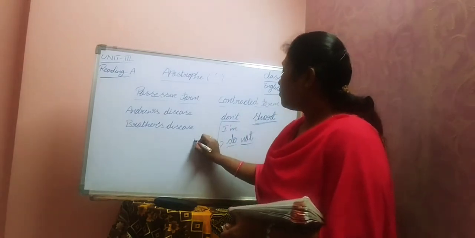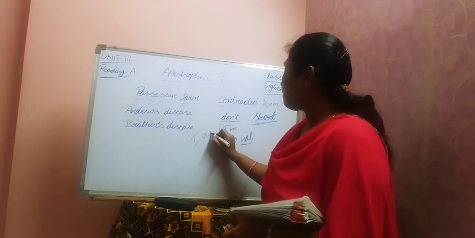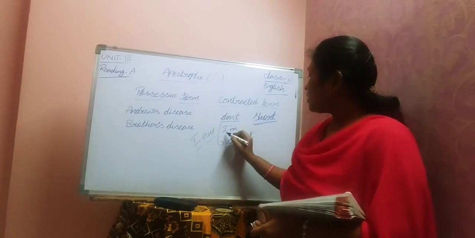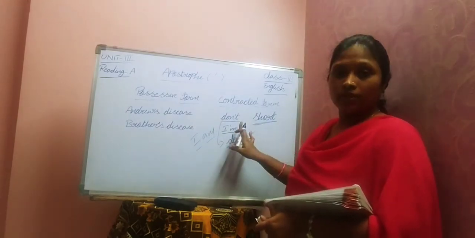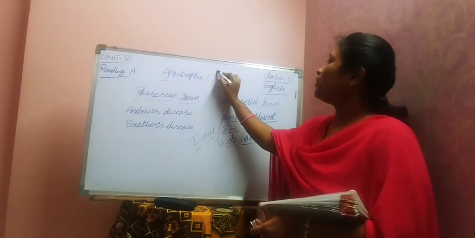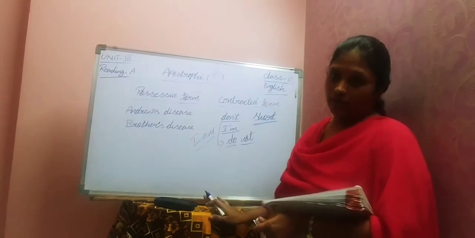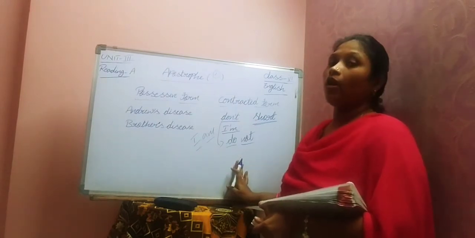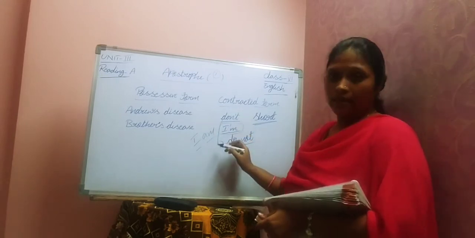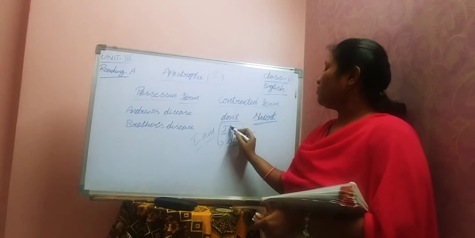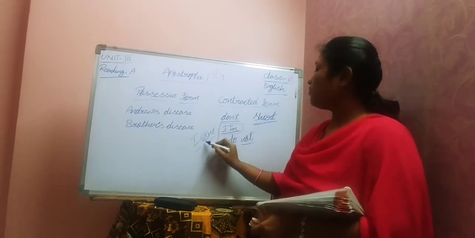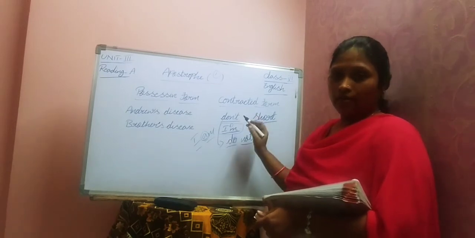Coming to the next one, we can write I am, the expanded form, and I'm, the short form. Short forms or contracted forms are written using the apostrophe. Do not, short form don't. In I am, we pronounce am, but for writing we use this symbol and just write m. The a is not written here.